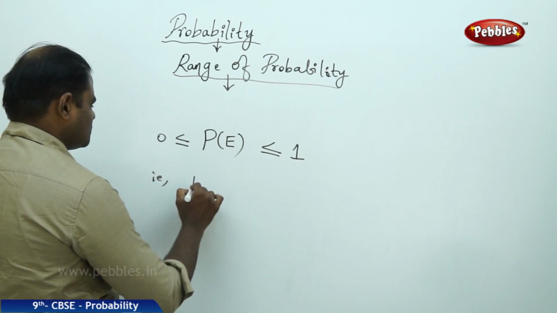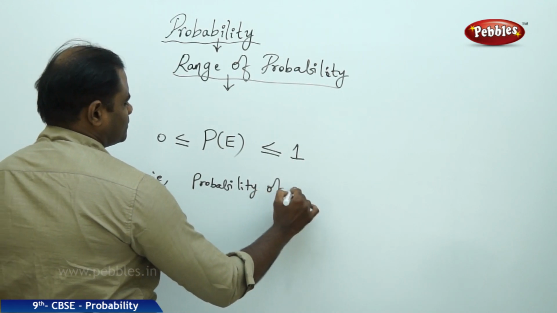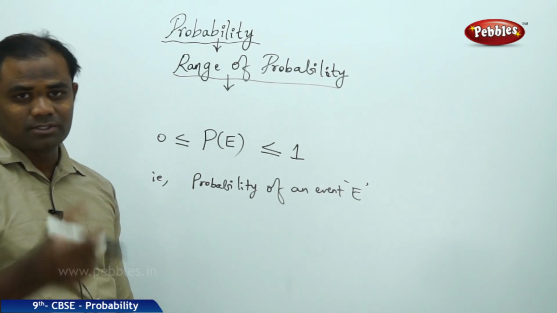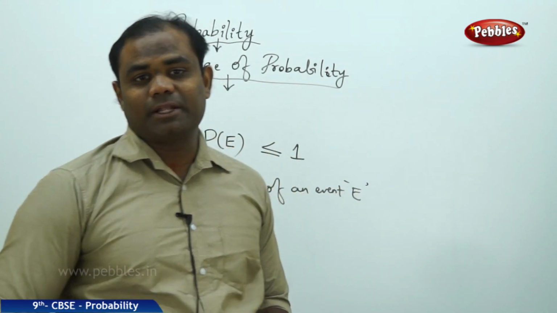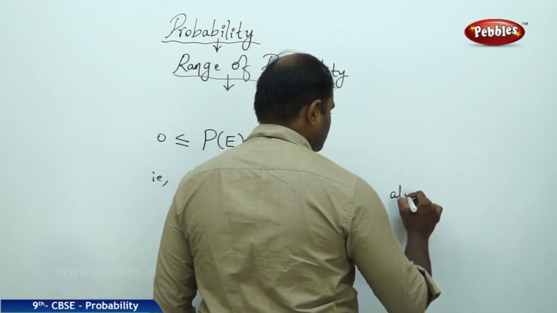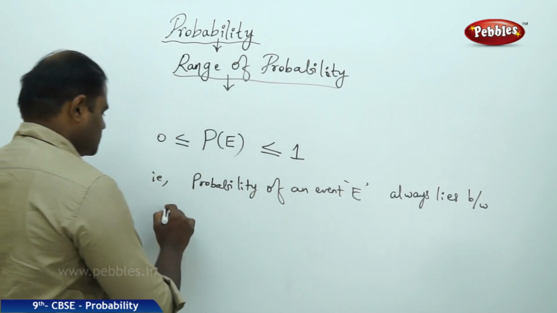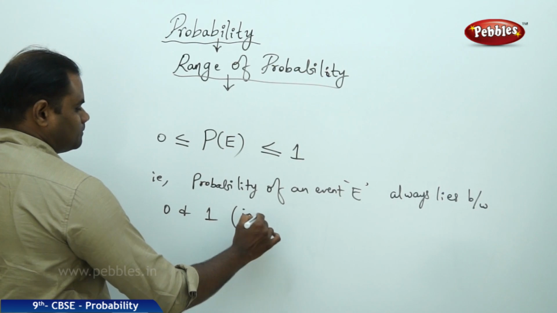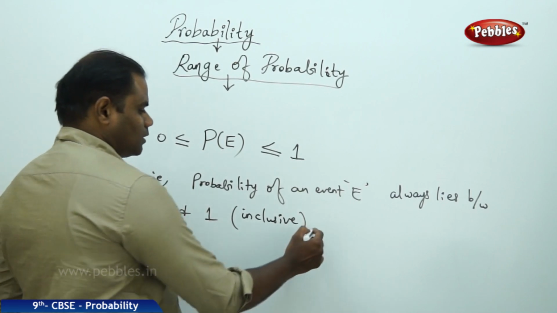That is, probability of an event E. The event can be tossing a coin, rolling a die, playing cards, or playing a cricket match, etc. That is, probability of an event E always lies between 0 and 1, inclusive, that is, including 0 and 1.